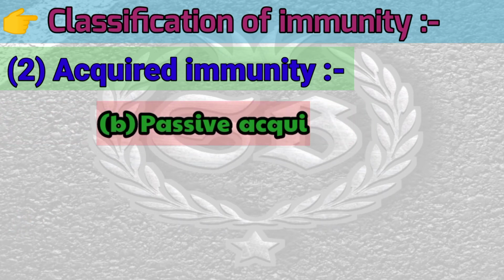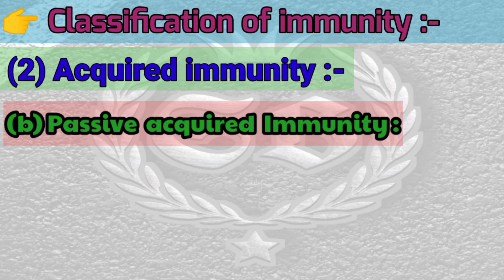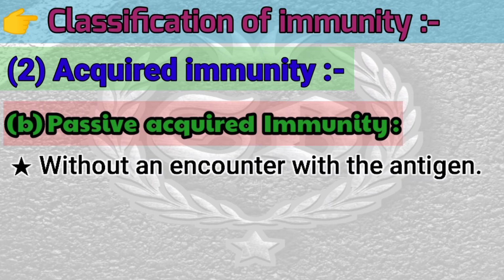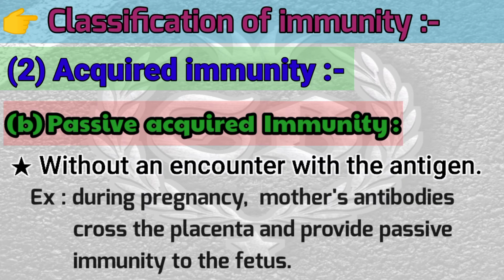And second is passive immunity. It is acquired without an encounter with the antigen. For example, during pregnancy, the mother's antibodies cross the placenta and provide passive immunity to the fetus. So that's all about immunity.